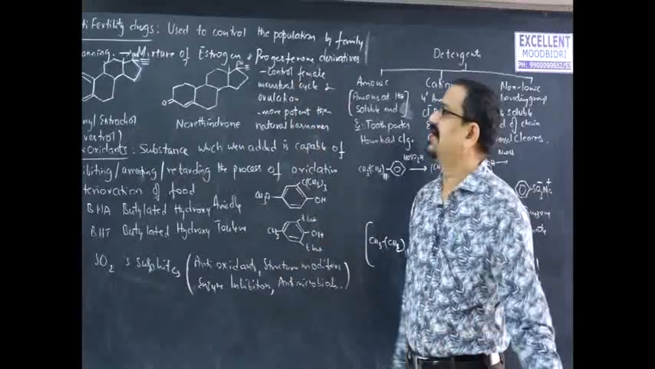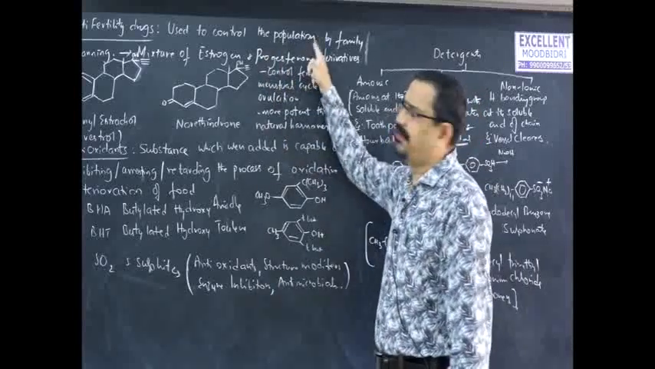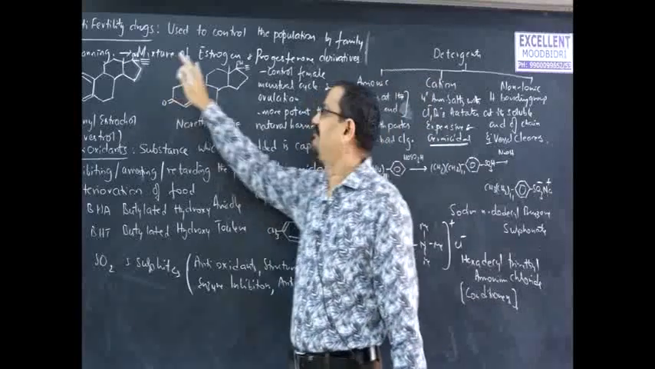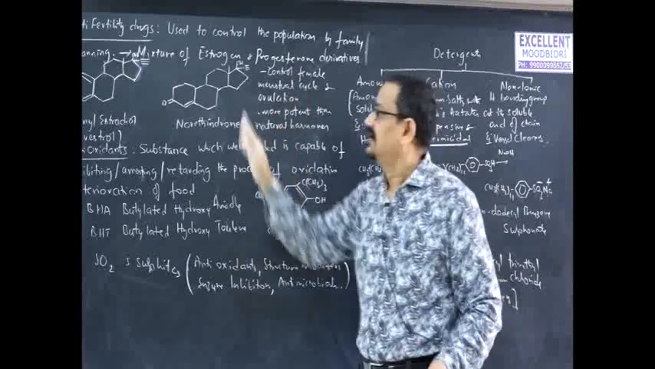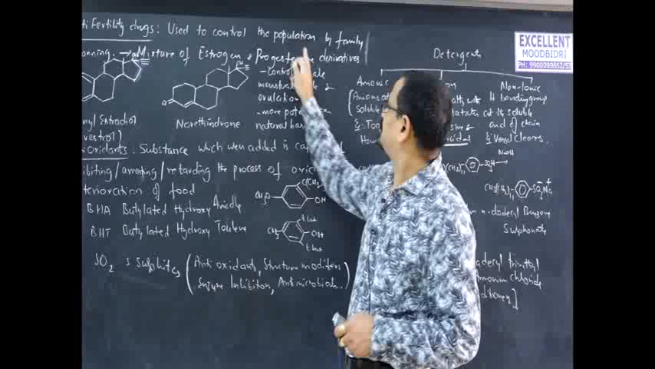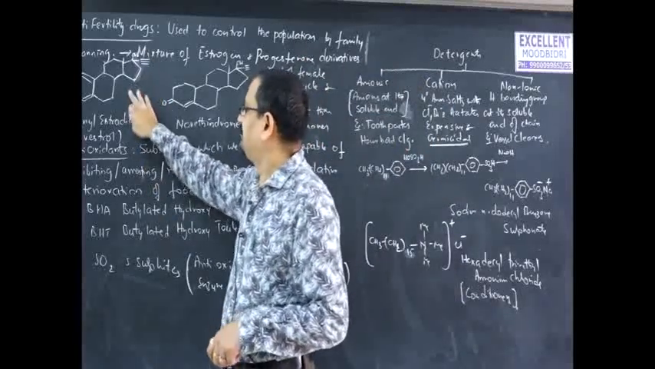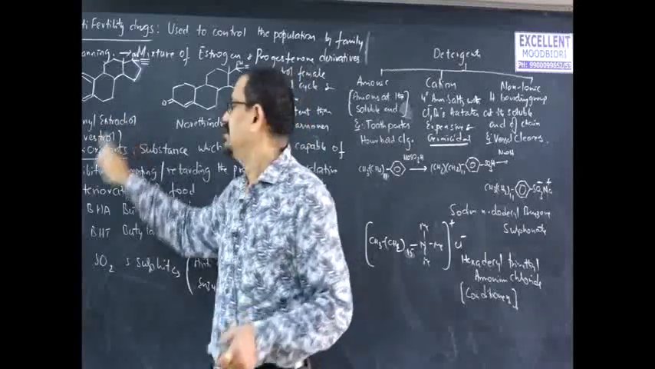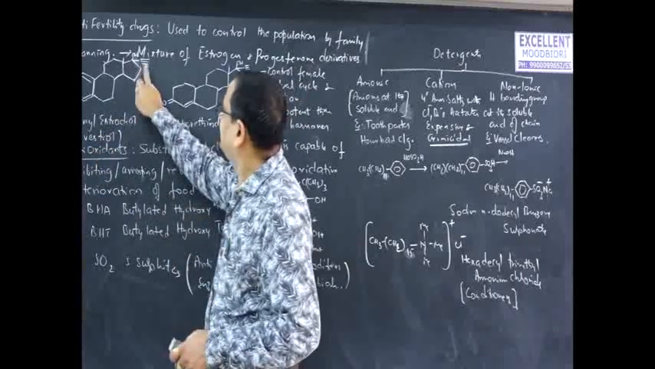When it comes to anti-fertility drugs, another classification of drugs, these are used to control the population by family planning. These anti-fertility drugs are a mixture of derivatives of estrogen and progesterone hormones. This is the structure of one of the anti-fertility drugs, ethinyl estradiol, which is a derivative of estrogen, also called novestrol. There is an ethinyl branch here.